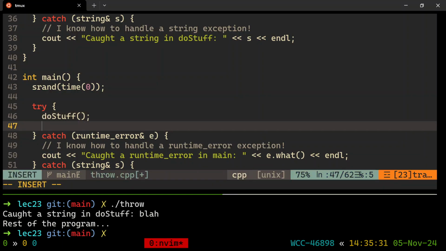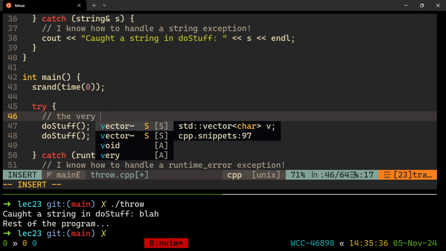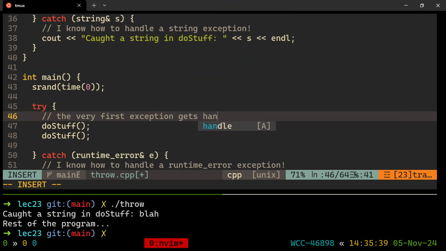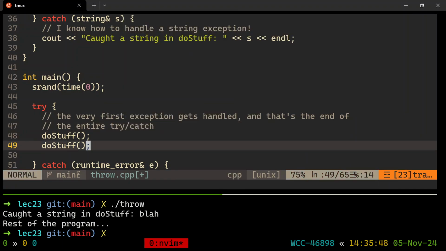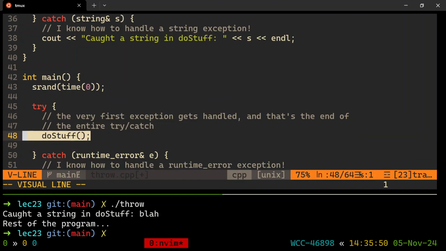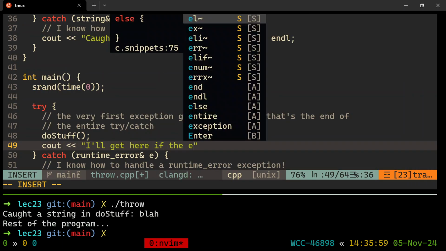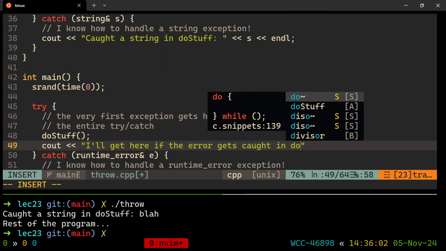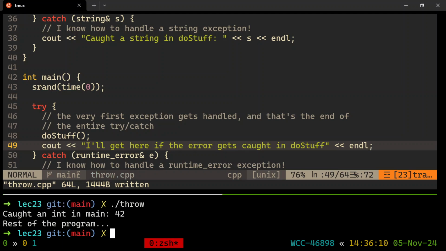Let's see here. So first of all, if I add two do stuffs, remember the very first exception gets handled, and that's the end of the whole try catch. But if an exception gets handled inside of do stuff, it looks like nothing really got thrown to us. And so I can see out here, we will run this line if do stuff handles the problem for us. I'll get here if the error gets caught in do stuff, because then from main's perspective, do stuff returned normally, which is very cool to think about. So now that line will run, now that it caught stuff.